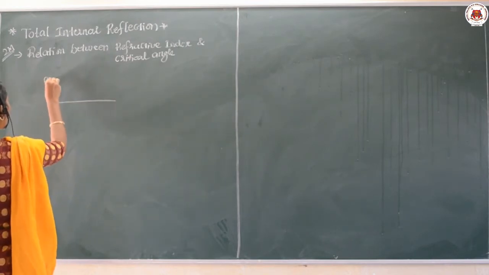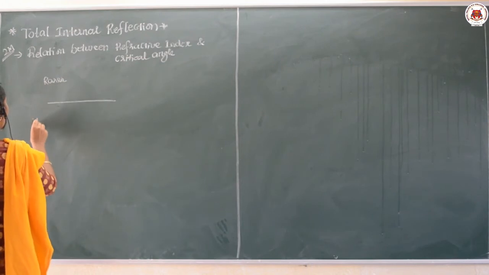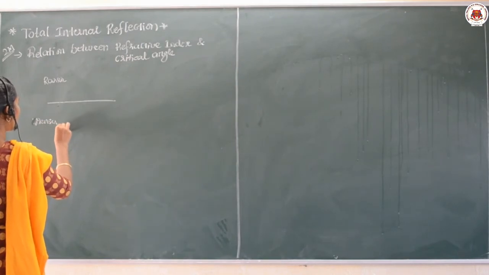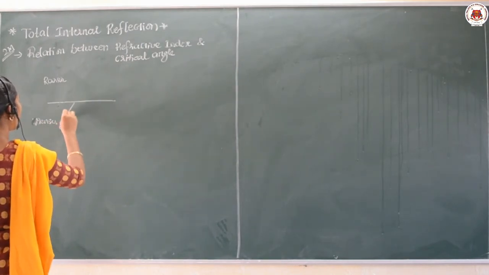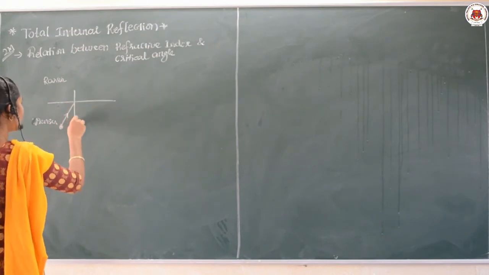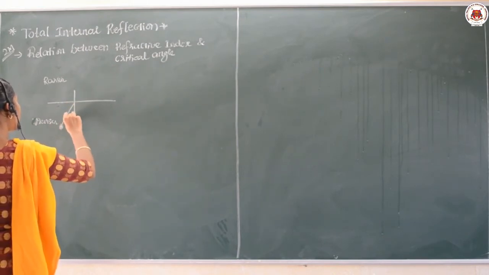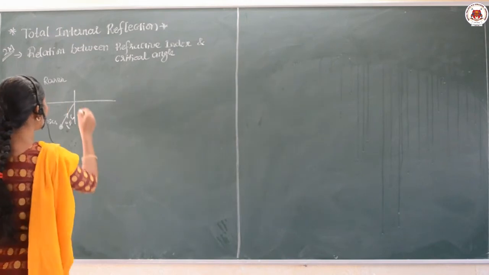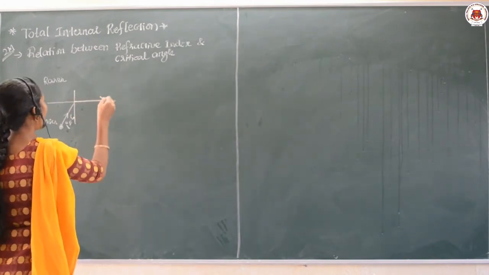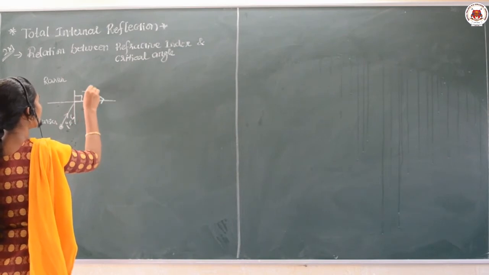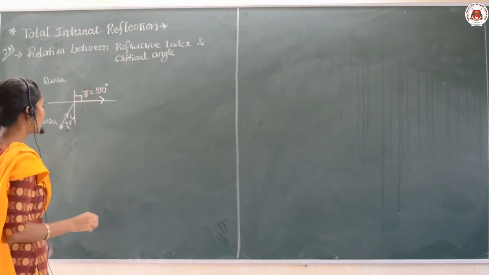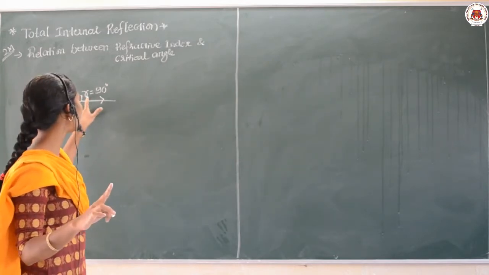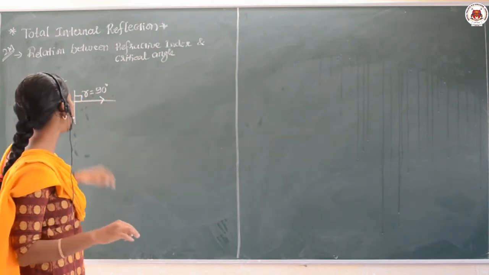I take this as the rarer medium and this one as the denser medium. Yes, let us take the object here, and light is incident from the object in the denser medium. As you know, if the angle of incidence is equal to the critical angle, the angle of refraction is equal to 90 degrees. For that reason only we call it the critical angle: the angle of incidence for which the angle of refraction is equal to 90 degrees.